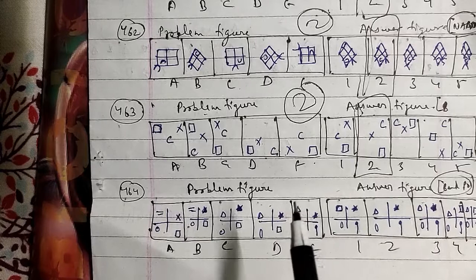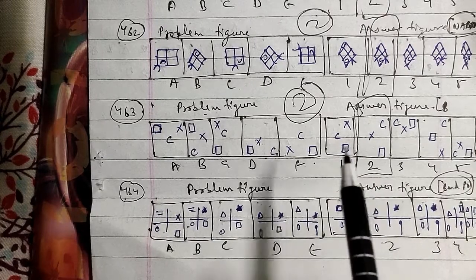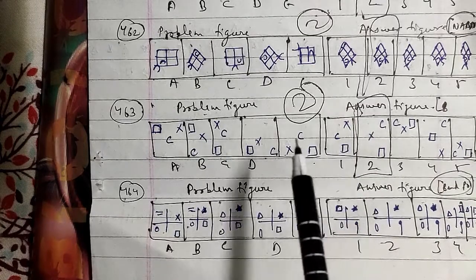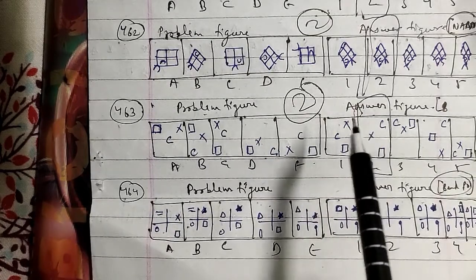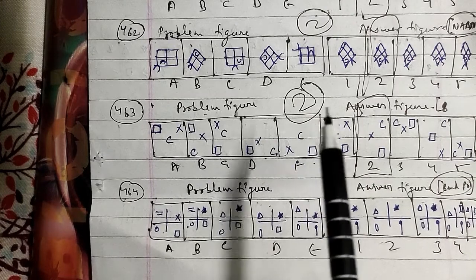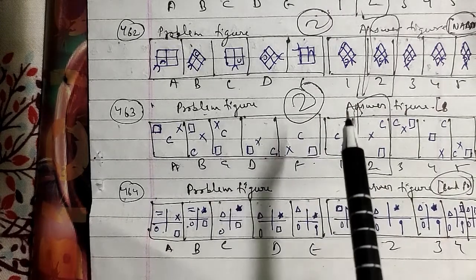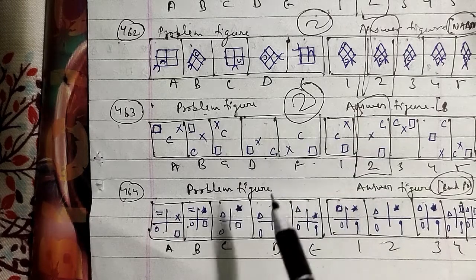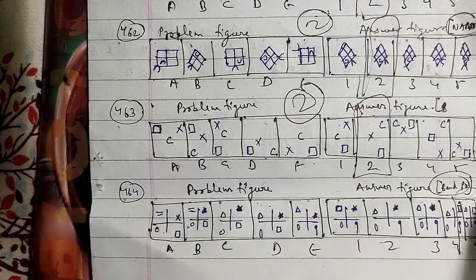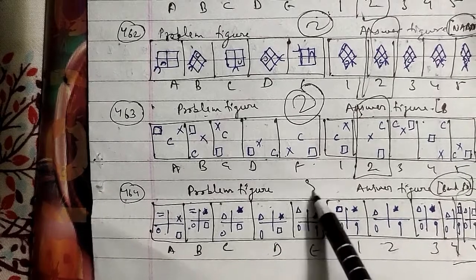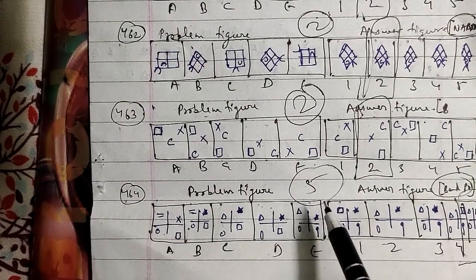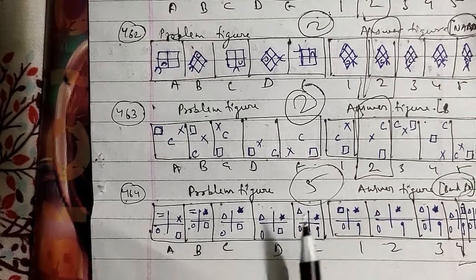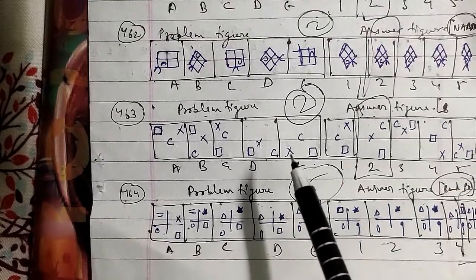In the same case, the symbols in the lower left corner and the upper left quadrant move clockwise and get replaced by new symbols in every fourth step. The symbols in the lower right and the upper right quadrant move anti-clockwise and get replaced by new symbols in every fourth step. So after the E figure, the fifth figure will be the right answer for this question here. So let's go ahead with the fifth one, which will be the right answer for this question as well.